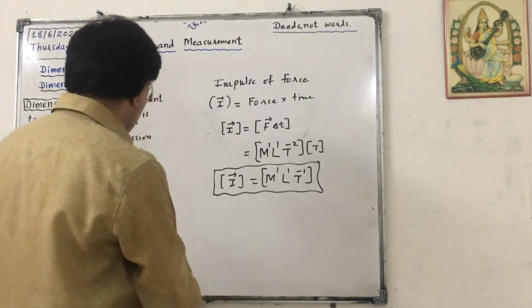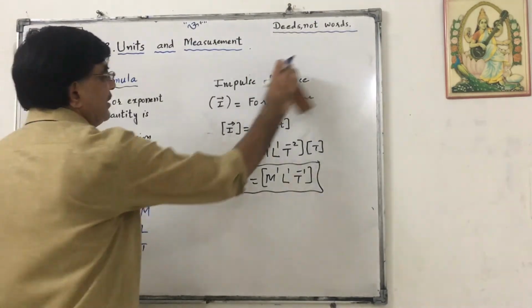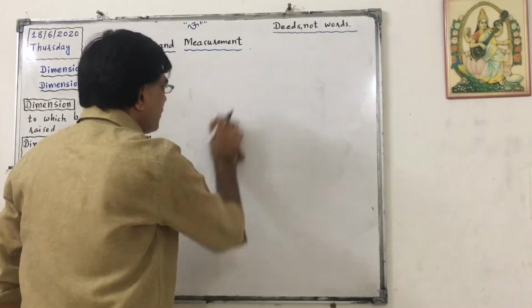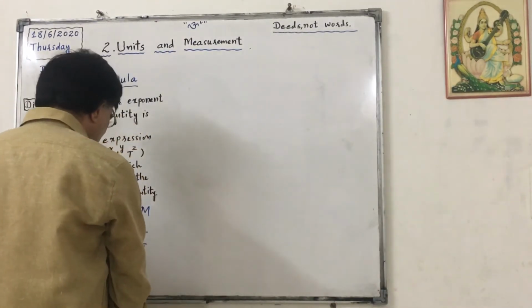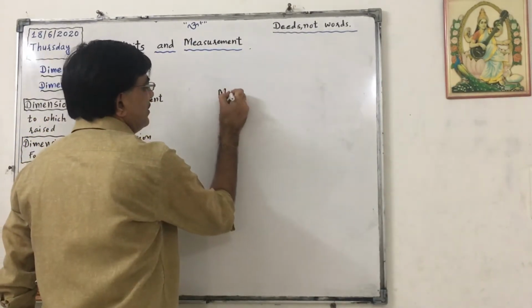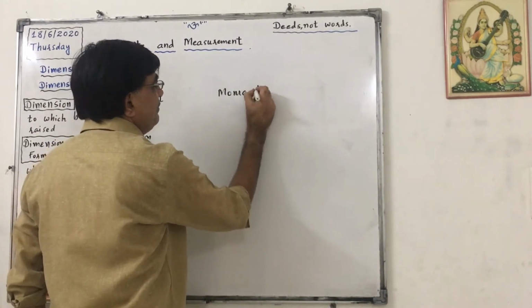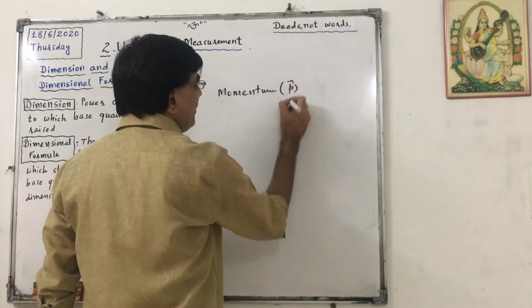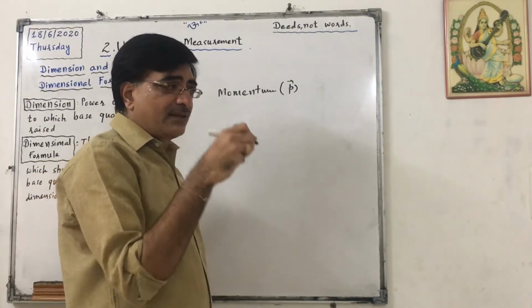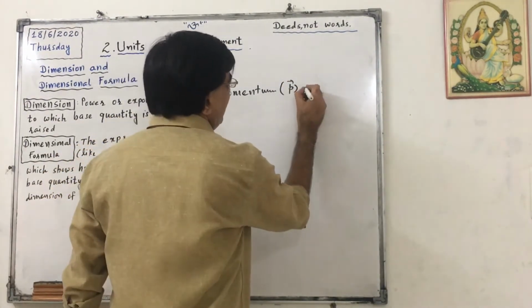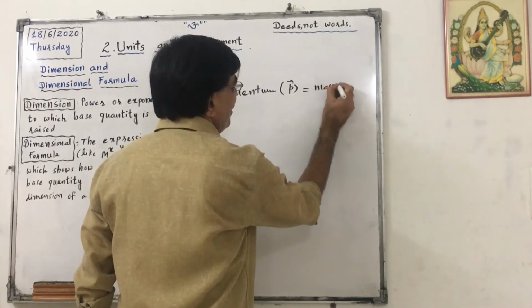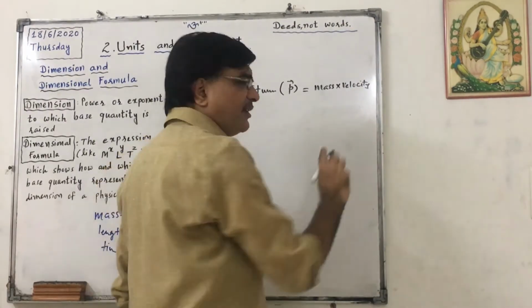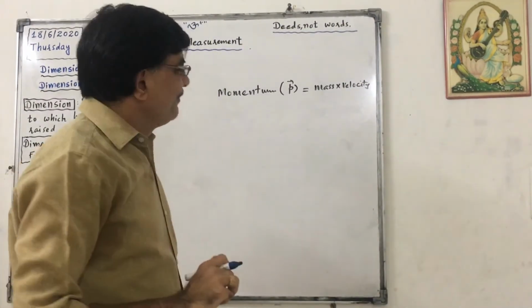Now momentum. This is also a new quantity for you. We can also call it linear momentum. It is denoted by vector small p. It is a vector quantity. We have to mention direction with it, and it is equal to mass into velocity. This physical equation will be given, so don't worry about that.